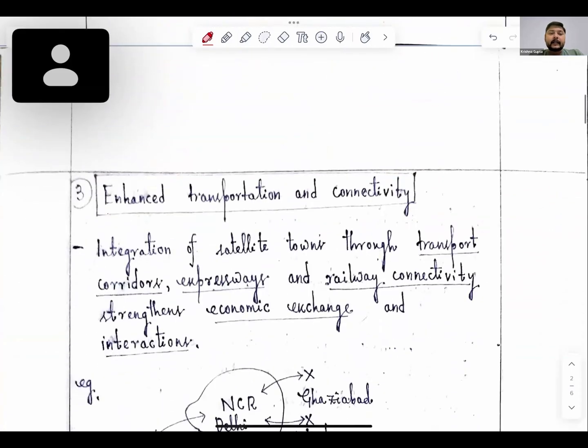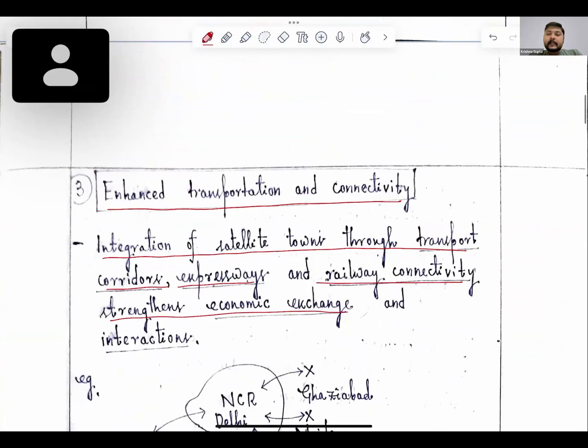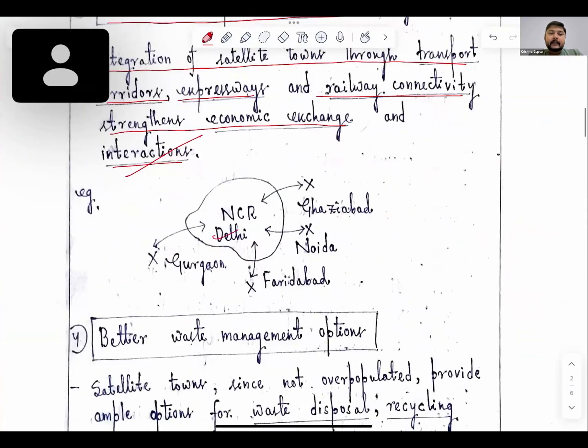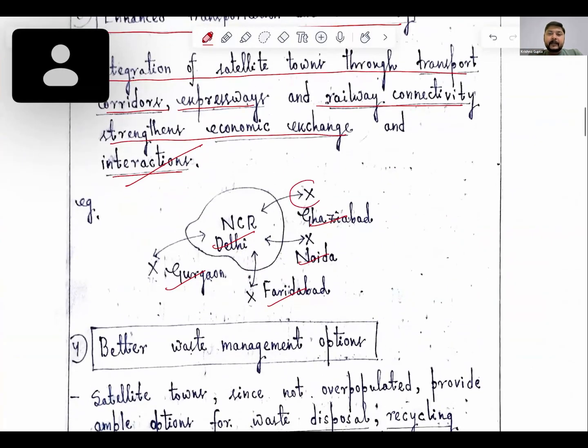Enhanced transportation and connectivity: integration of satellite towns to transport corridors, expressway and railway connectivity strengthens economic exchange and interaction. Okay, this is a good point. So in Delhi NCR, we have Gurgaon, Faridabad, Noida, and Ghaziabad. So this is a good example. Here we have basically the various nodes.